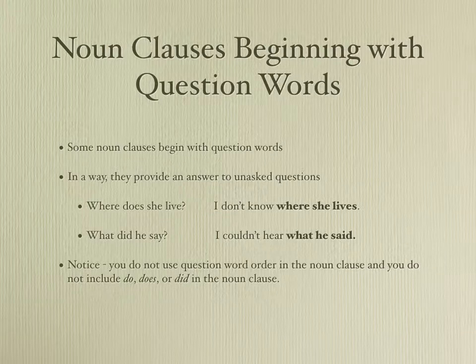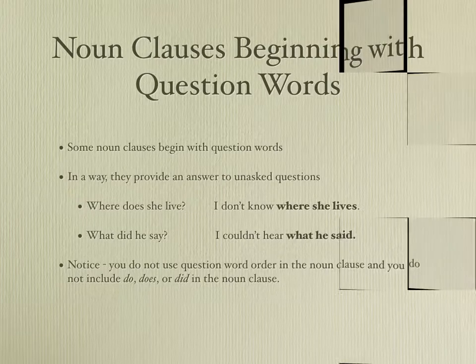Notice, you do not use question word order in the noun clause, and you do not include helping verbs like do or does or did like you would in a question when you're using them in a noun clause. So they're a little bit different. I take out, instead of where does she live, I say where she lives. Instead of what did he say, I say what he said. You'll also notice that the verbs change to agree with the subject when I take out the helping verb.